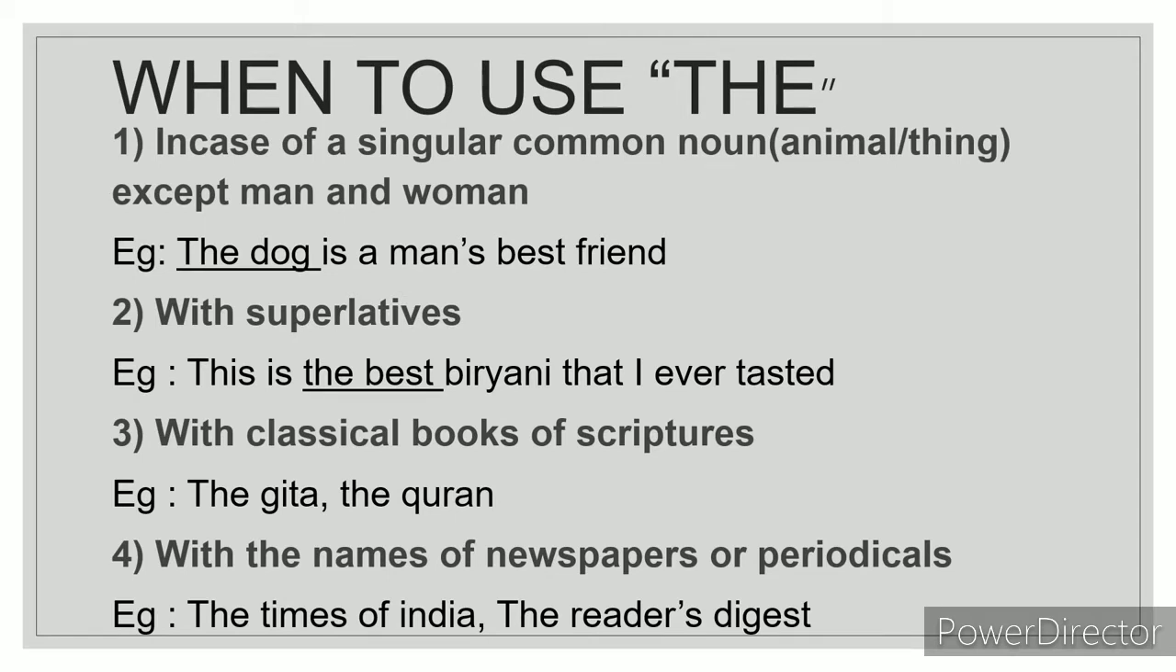If I replace dog with dogs, dogs are man's best friend, so I cannot write the dogs are man's best friend. I have to write dogs are man's best friend. I cannot use any article there. Okay, so make sure it is common and it is singular common, so you have to use the. And you cannot use the in case of men and women. You cannot write the man is the smartest of all the creatures.